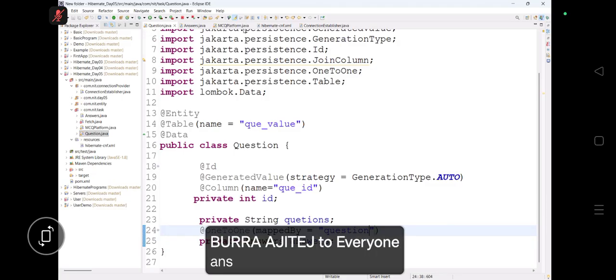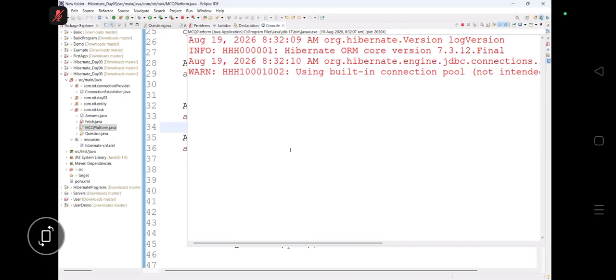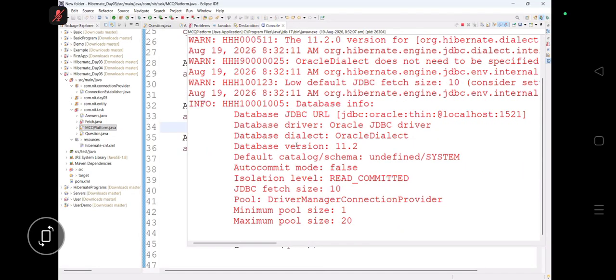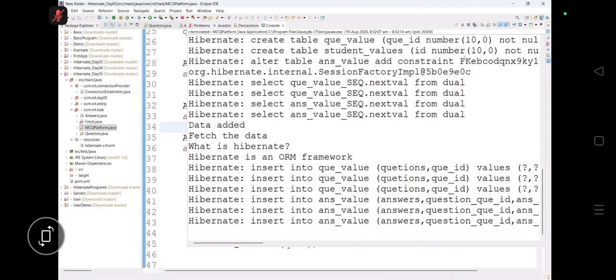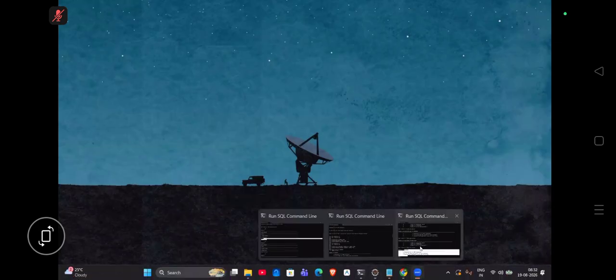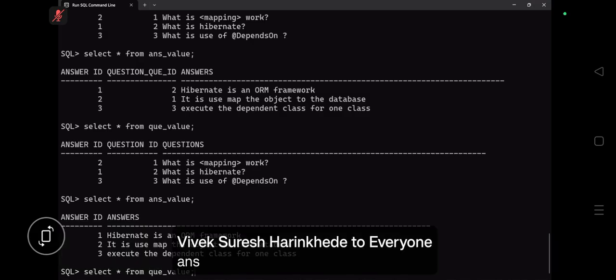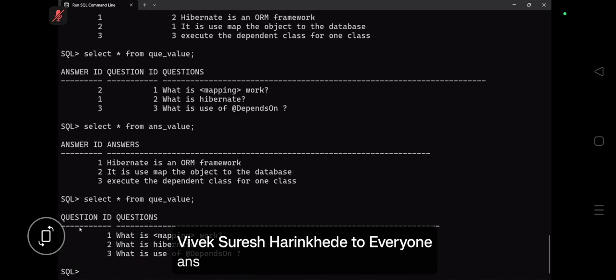Let's run the program and check. This is the important thing which you have to understand. These are interview questions: where will the foreign key be created, and how? You have to analyze it. Let's go for question ID and question value. Question value has the foreign key.